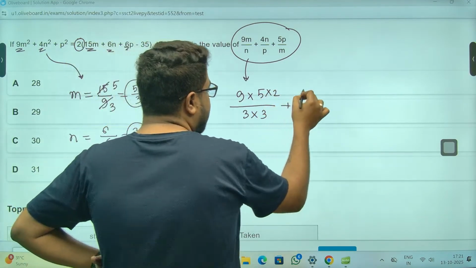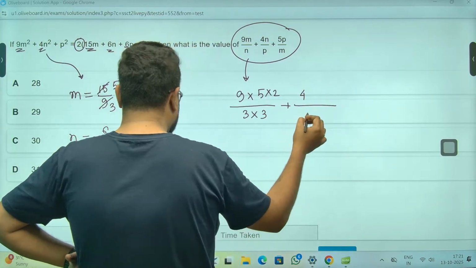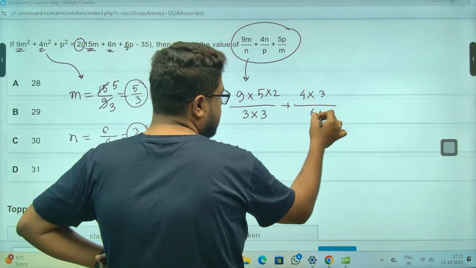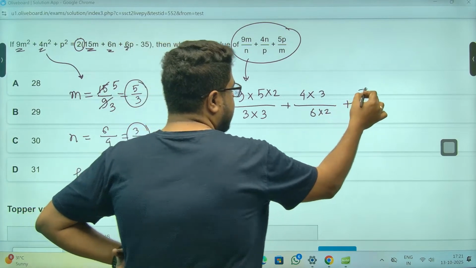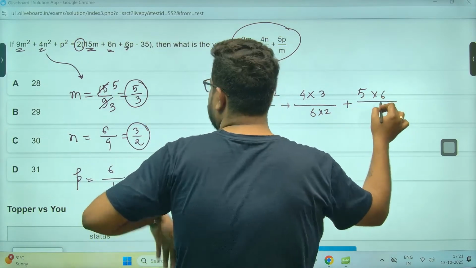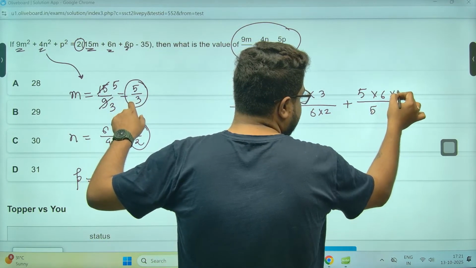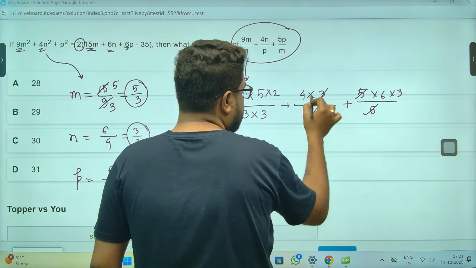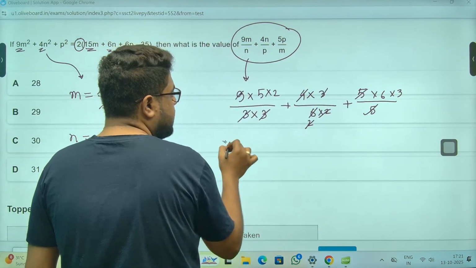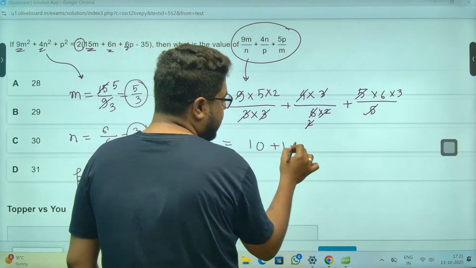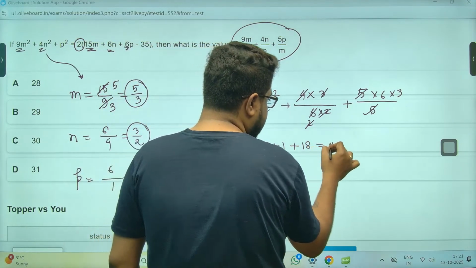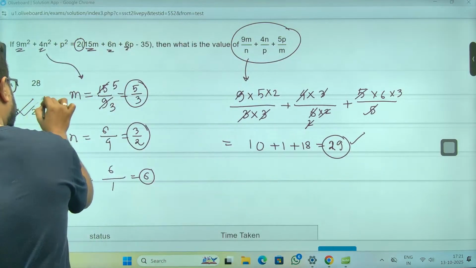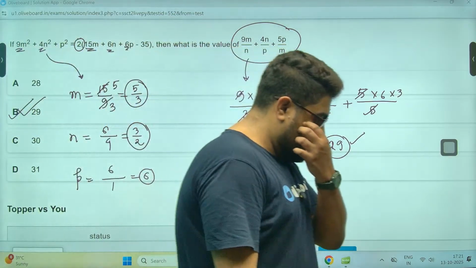Now plus 4 N by P. P is, sir, 6. N is what, sir? N is 3 divided by 2. Plus 5. P is 6, M is what? M is 5 by 3. So 5, 3 is here. 5, 5, 2, 2 2s are this, 3, 3, 9. So 10 plus 1 plus 18. 29 is the answer, sir. This is the shortcut, option B. This is the shortcut, sir.